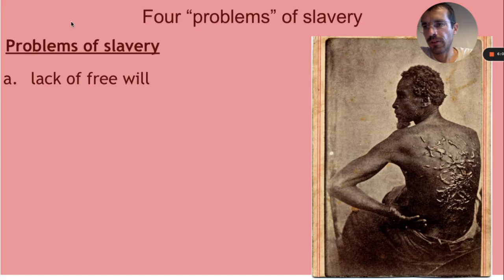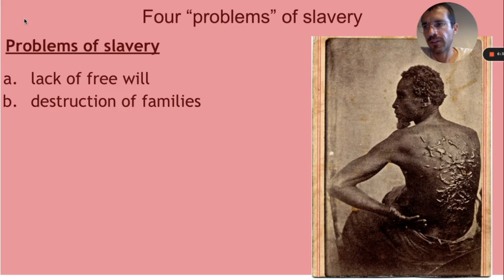The historian James Loewen helps us imagine this by identifying what he calls the 4 problems of slavery. And the first problem is a lack of free will. Slaves could not do what they wanted. They had to do whatever their owners told them to do. If they refused, the results could be deadly. And this lack of free will violates a basic human right of liberty.